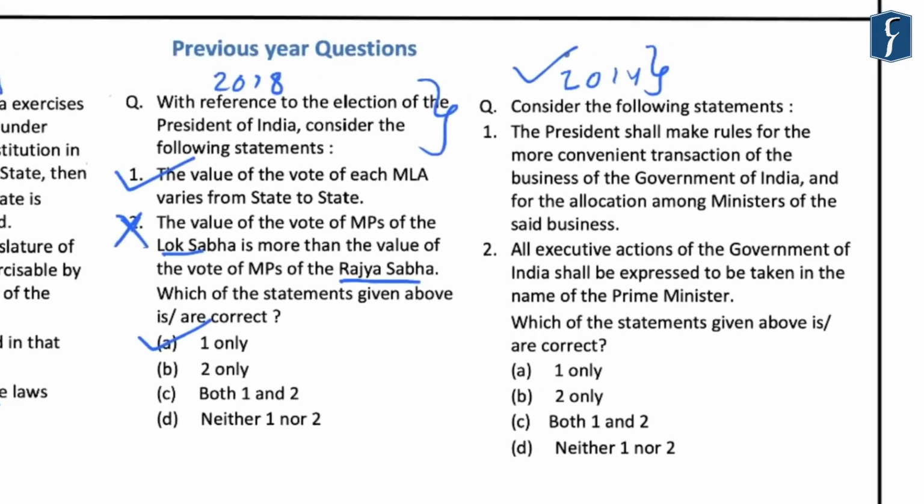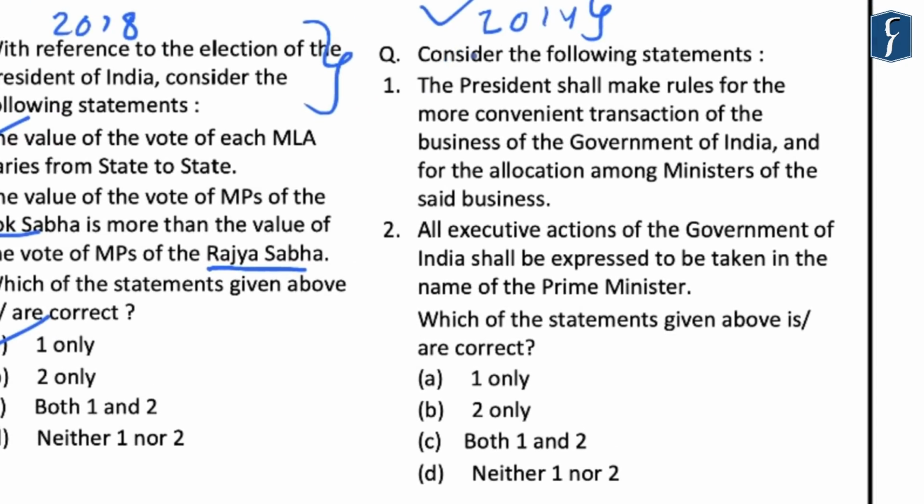And if you look at this third question that was asked in the year 2014, it is related to the executive power of the President of India. So the first statement, that is, the President shall make the rules for more convenient transaction of the business of the Government of India and for the allocation among the ministers of the said business, is a correct statement. And this is one of the executive powers of the President of India.